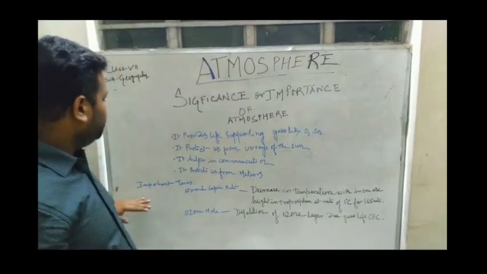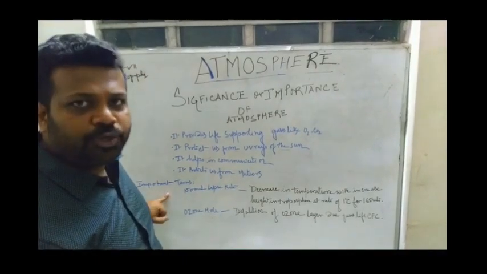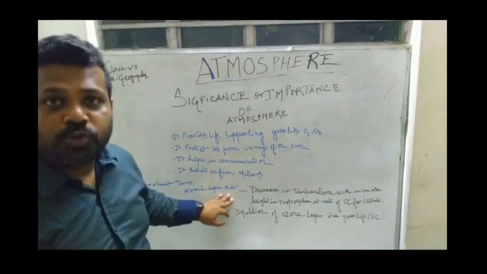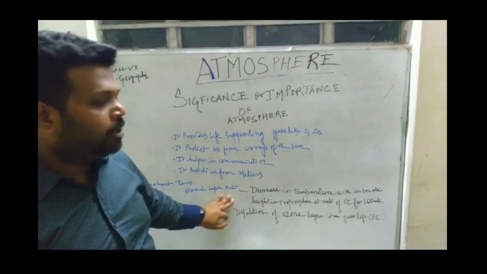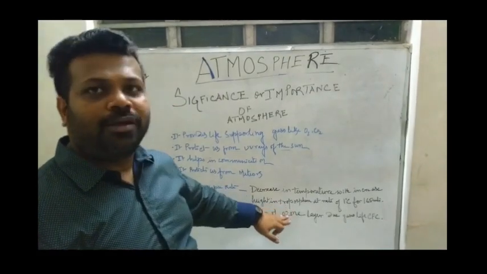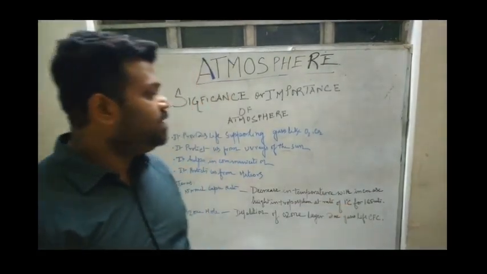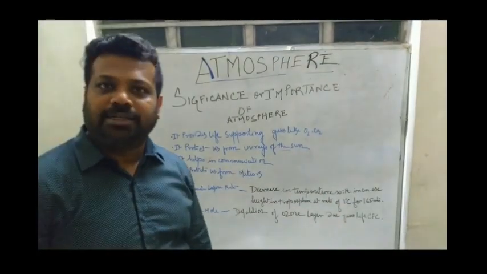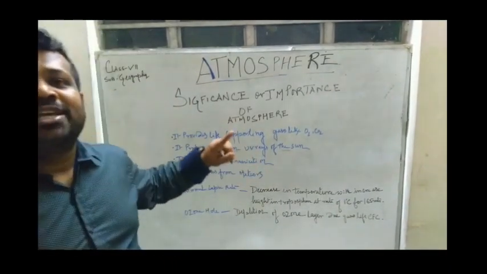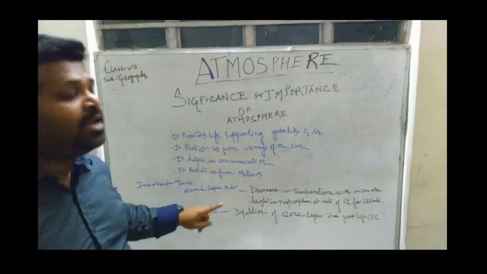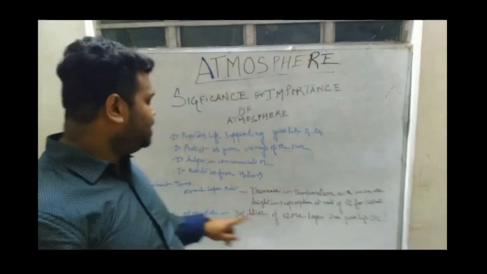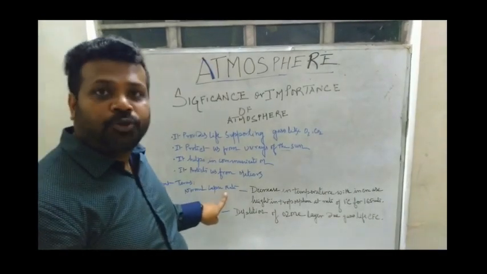Now, apart from this, there are some important terms related to this atmosphere chapter, like the normal lapse rate. What is the normal lapse rate? I have written: decrease in temperature with increased height in the atmosphere at the rate of 1 degree centigrade for 165 meters. While speaking about the troposphere, I said the temperature decreases with height. That rate is 1 degree centigrade for 165 meters, and that is called the normal lapse rate.